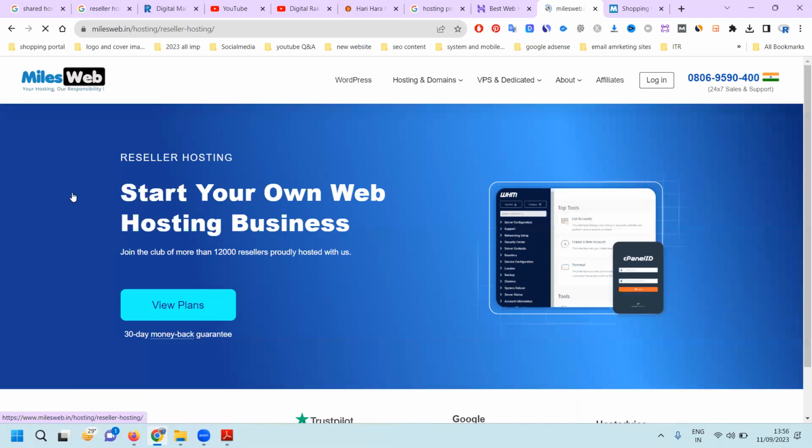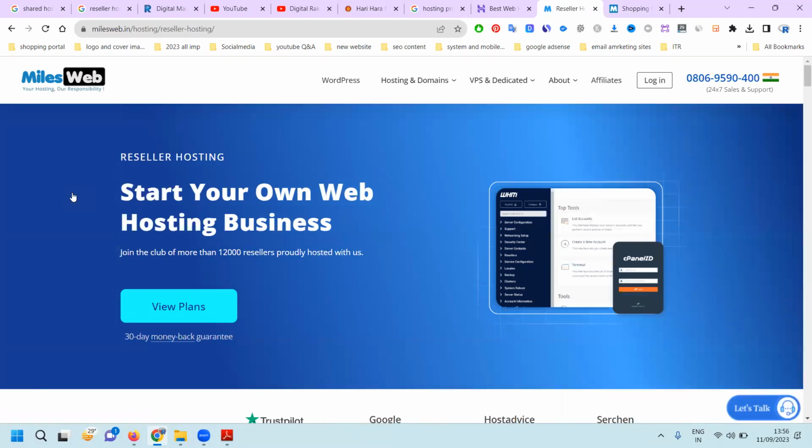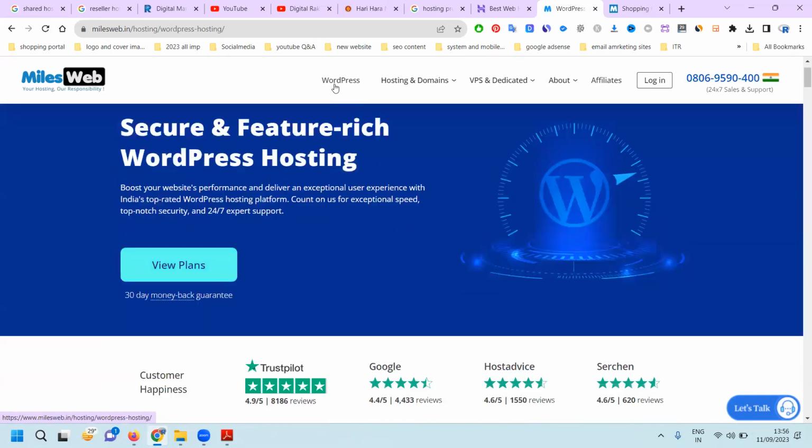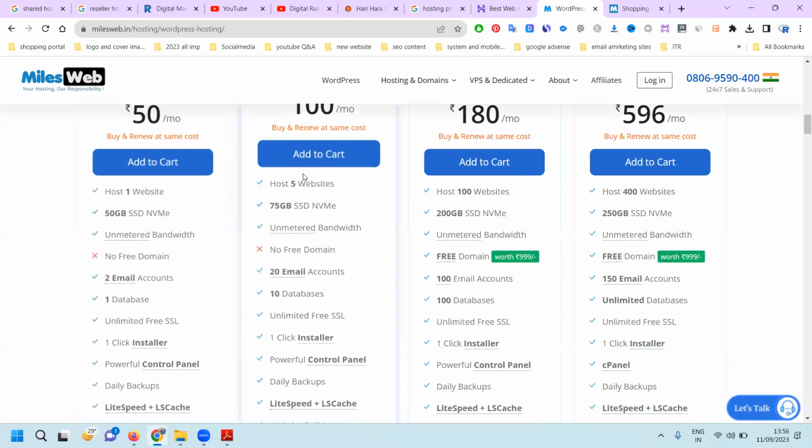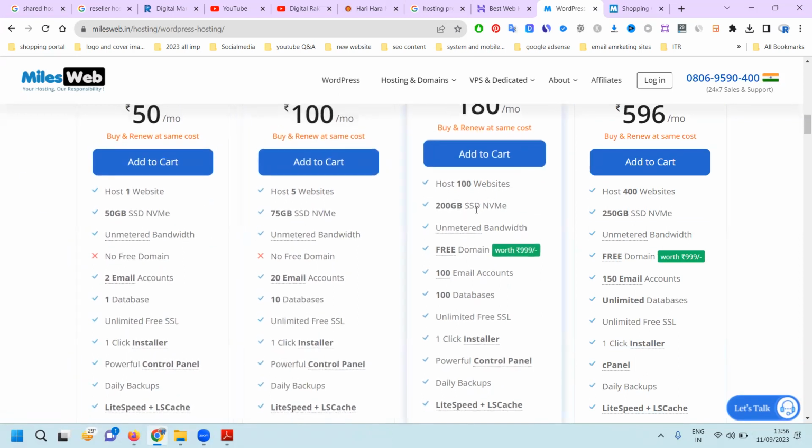What is the reseller difference? In reseller, each website has a separate login and password, and the charge will be much higher compared to shared hosting. WordPress also is the same. One website 50 GB, five websites 75 GB, 100 websites 200 GB. So we can check the price, how much it is.